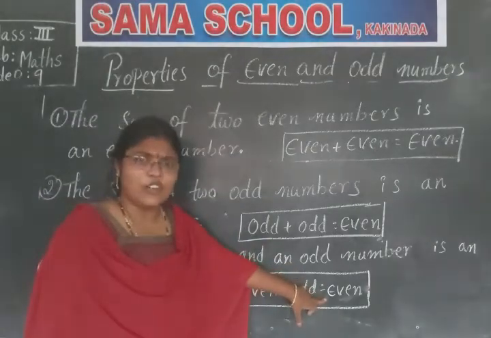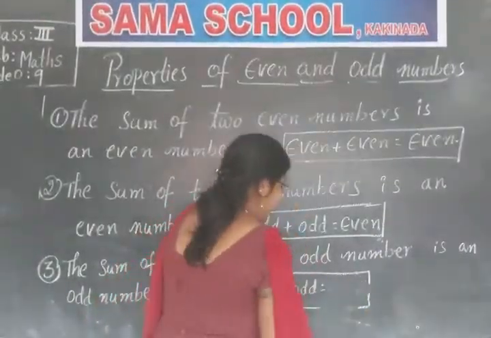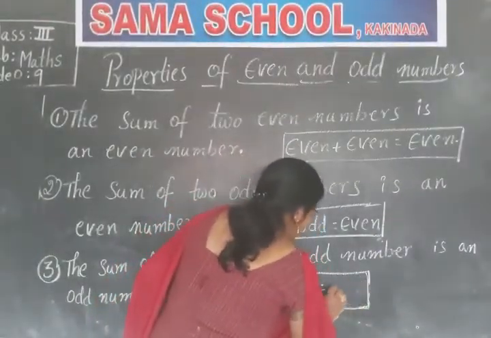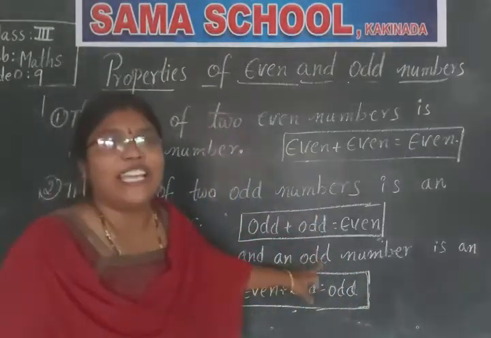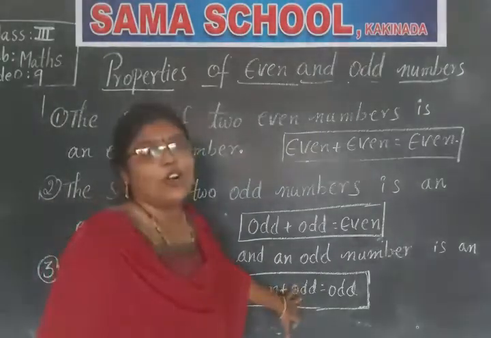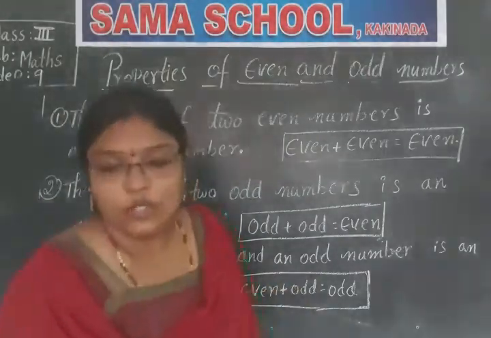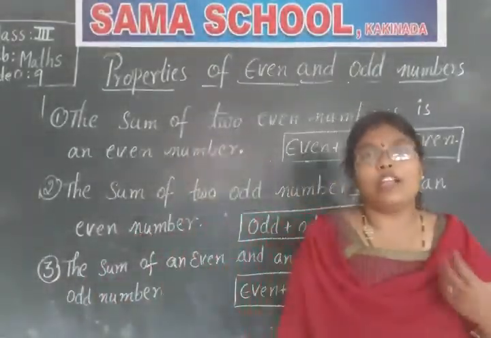Is it right children? Even only? No, it is odd. What we wrote here: the sum of an even and an odd is an odd number. So even plus odd is odd. So these are the three properties of even and odd numbers.